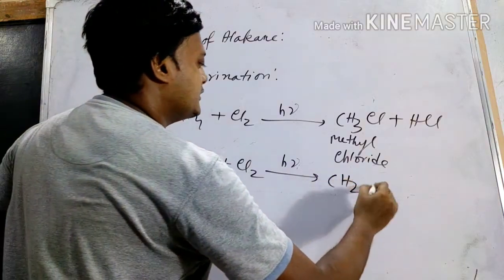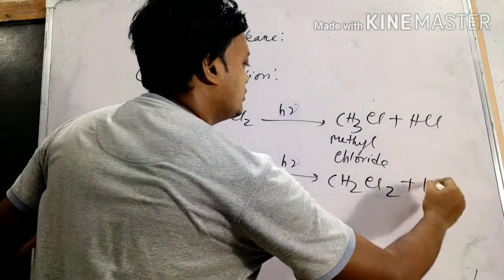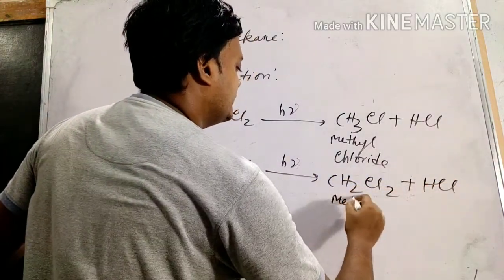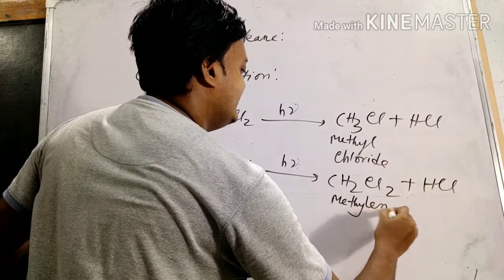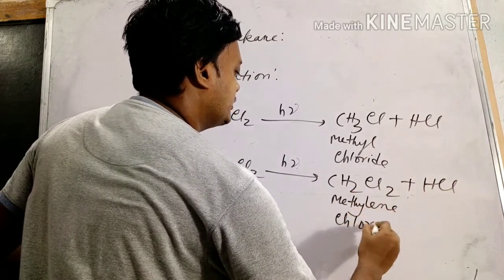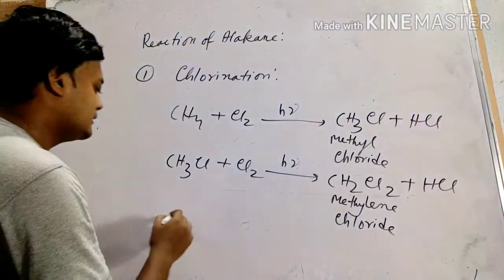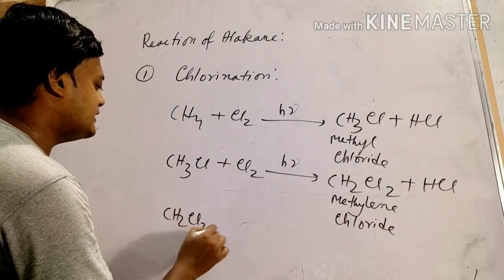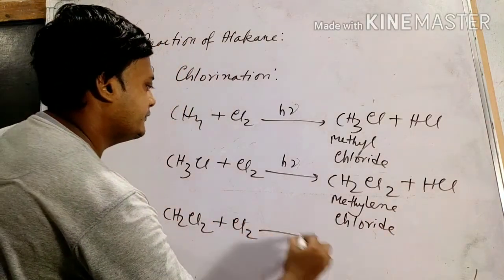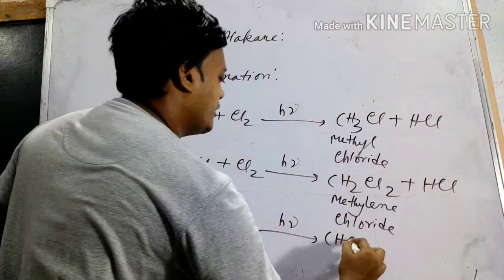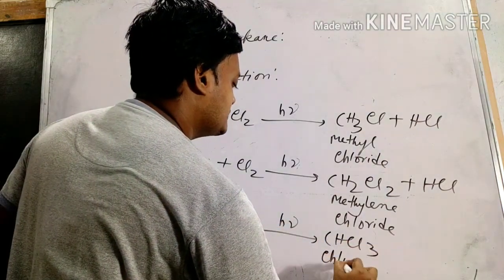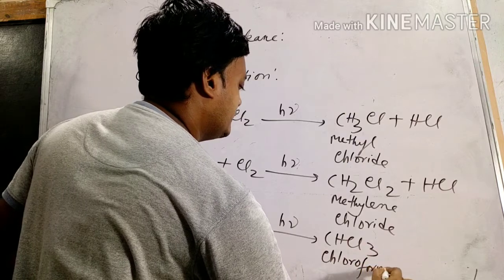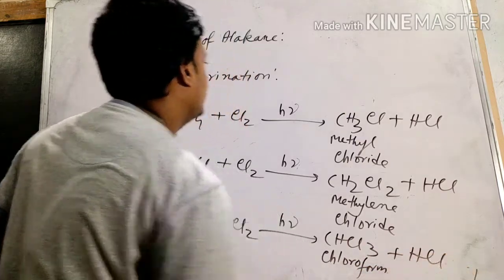In this case it will form CH2Cl2, that is methylene chloride. Third step, CH2Cl2 plus chlorine gives chloroform, CHCl3, plus HCl.